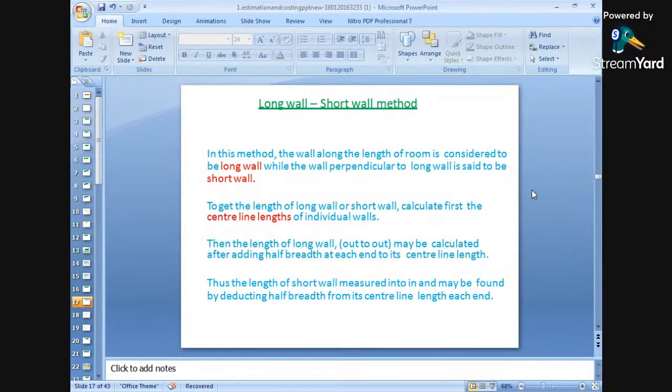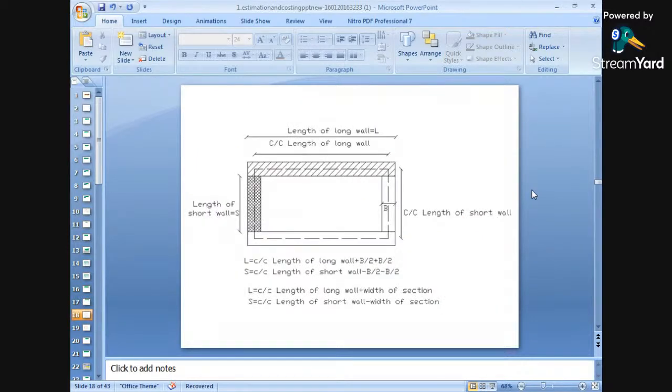Then the length of a long wall, that is out to out, may be calculated after adding half the width or breadth at each end to its center line length. We will see this with a small sketch, how to find the length of a long wall and the length of a short wall.